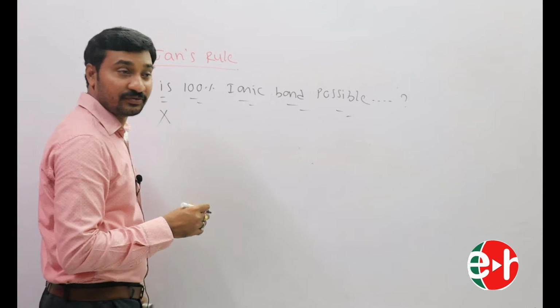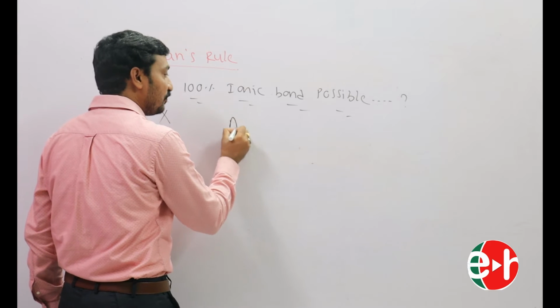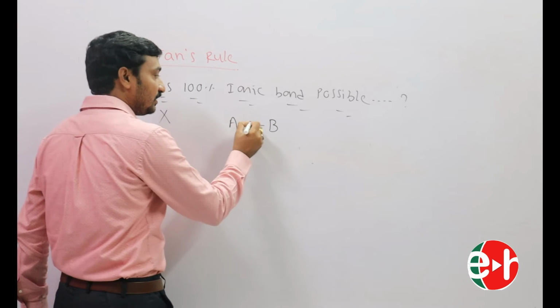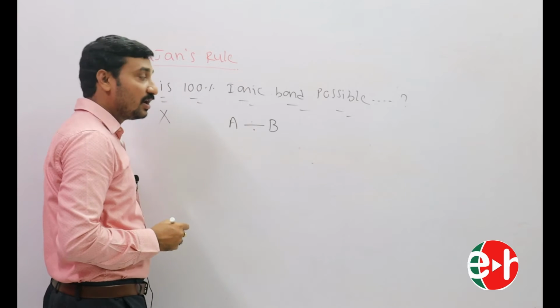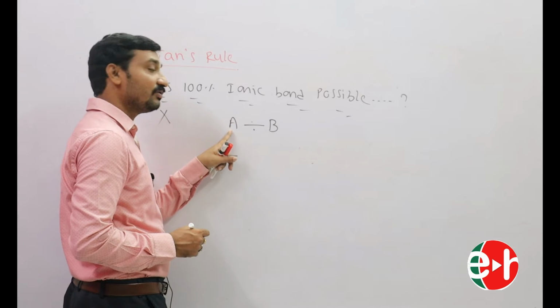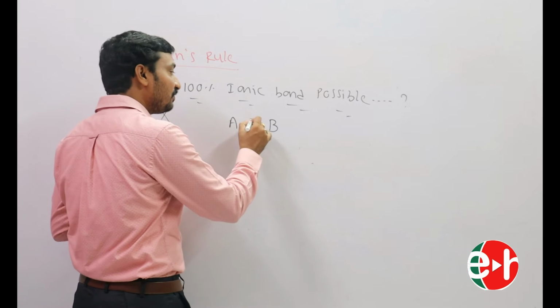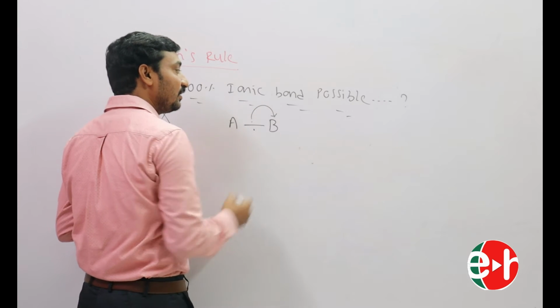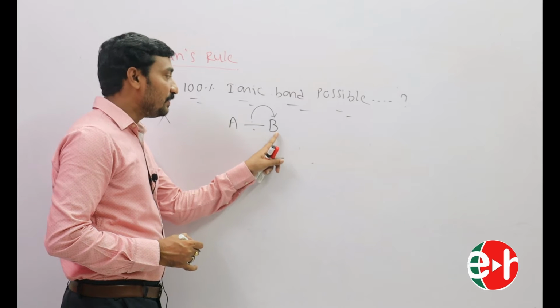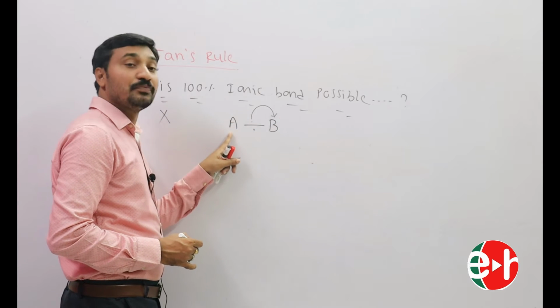For suppose there is a bond between A and B, and these are the bond pair of electrons. If the electronegativity of B is more than that of A, then this bond pair of electrons is attracted towards B, so B gets a negative charge and A gets a positive charge.